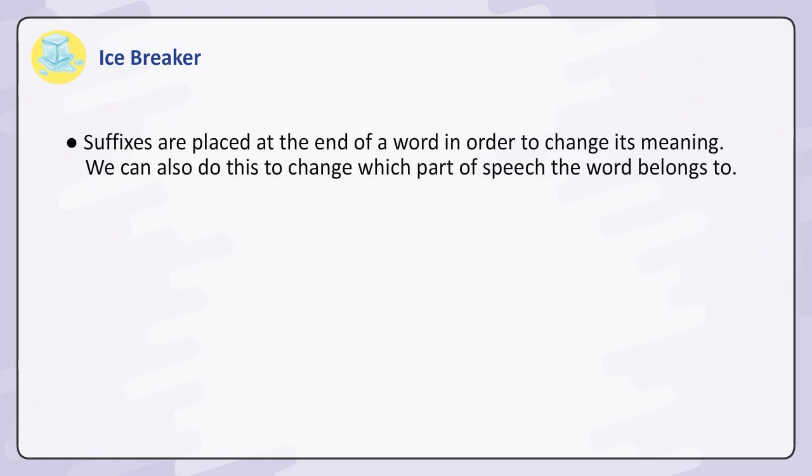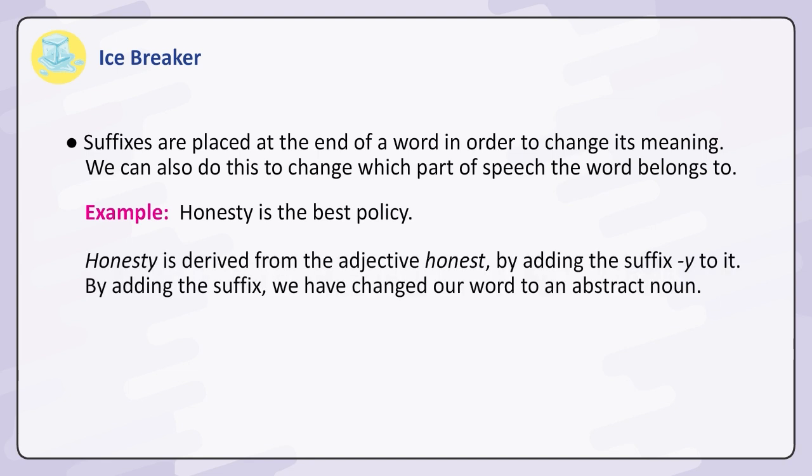Suffixes are placed at the end of a word in order to change its meaning. We can also do this to change which part of speech the word belongs to. Example: honesty is the best policy. Honesty is derived from the adjective honest by adding the suffix y to it. By adding the suffix, we have changed our word to an abstract noun.